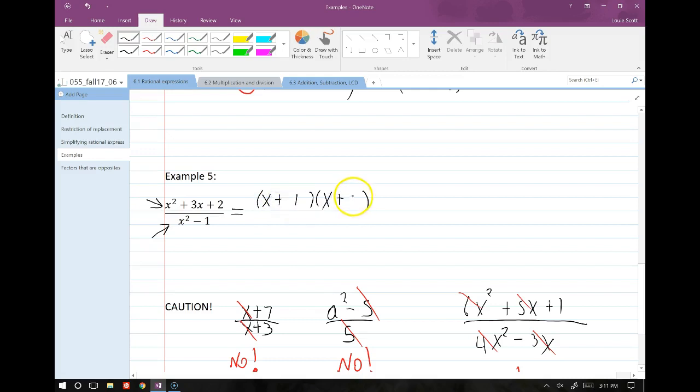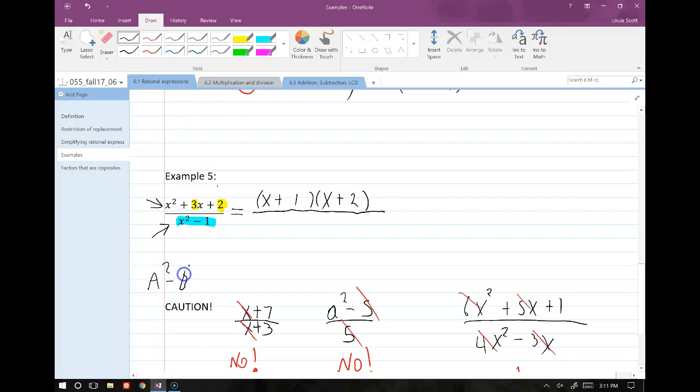Very good. X plus 1 and x plus 2, because 1 times 2 is equal to 2 here, and 1 plus 2 is equal to 3 here. That's how we know that works. For this bottom, it looks to me like we might have a special product here. Does anybody remember what the special product is?